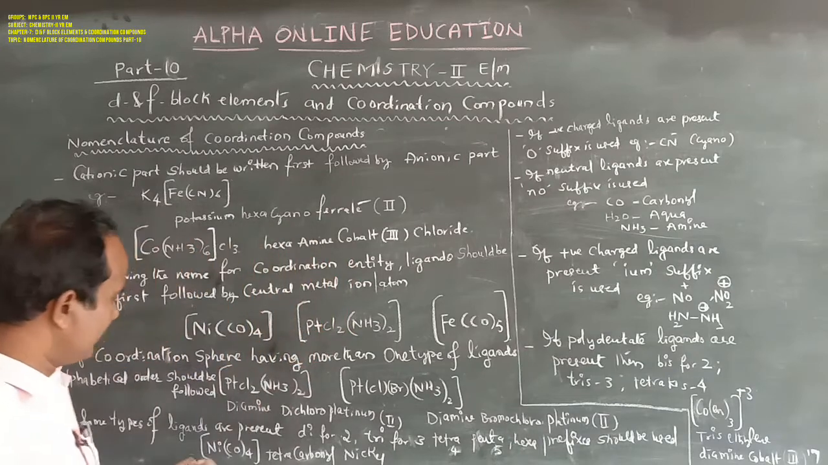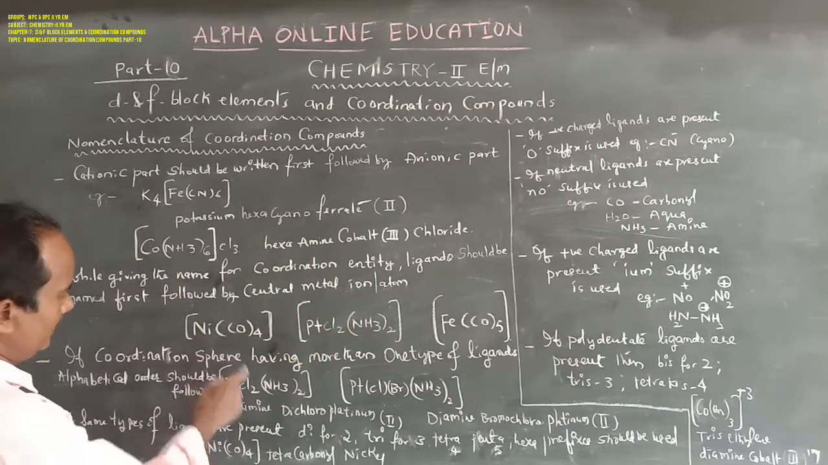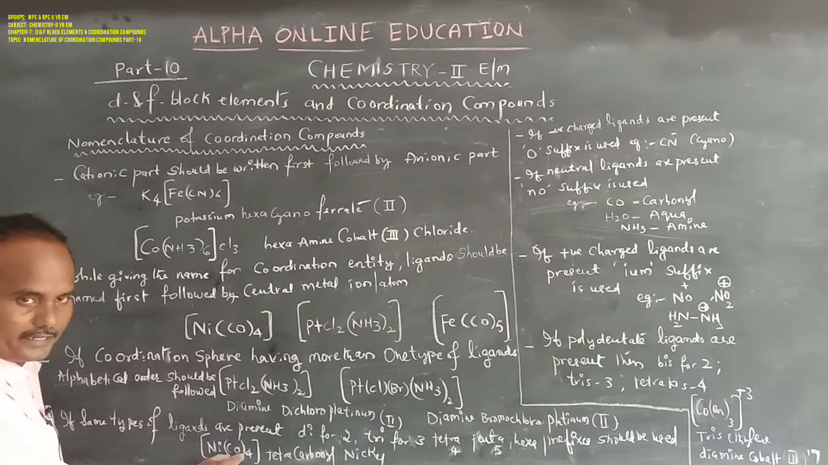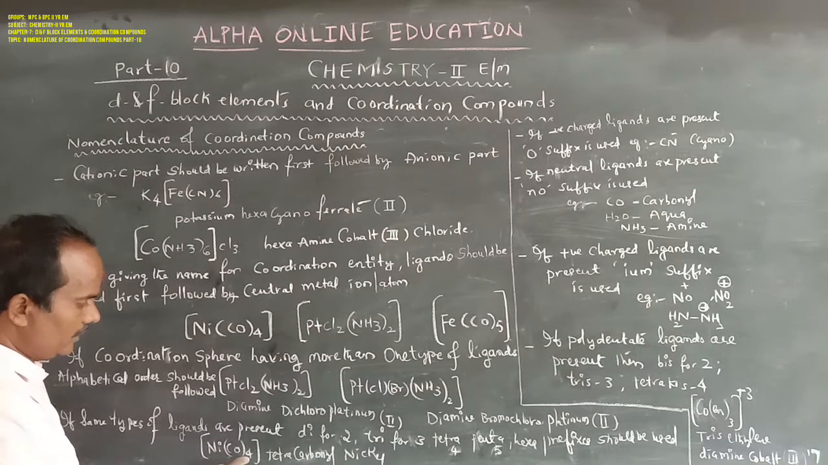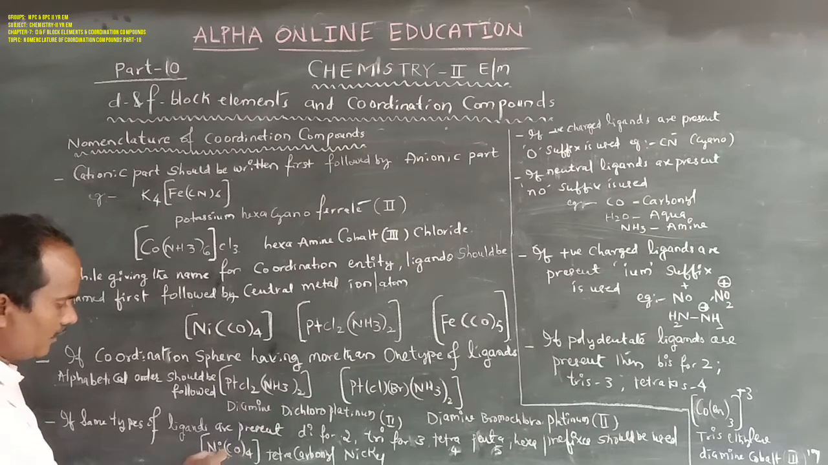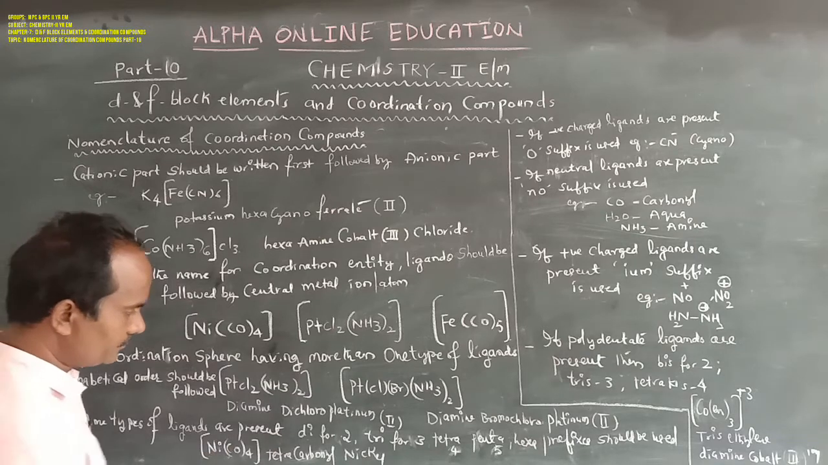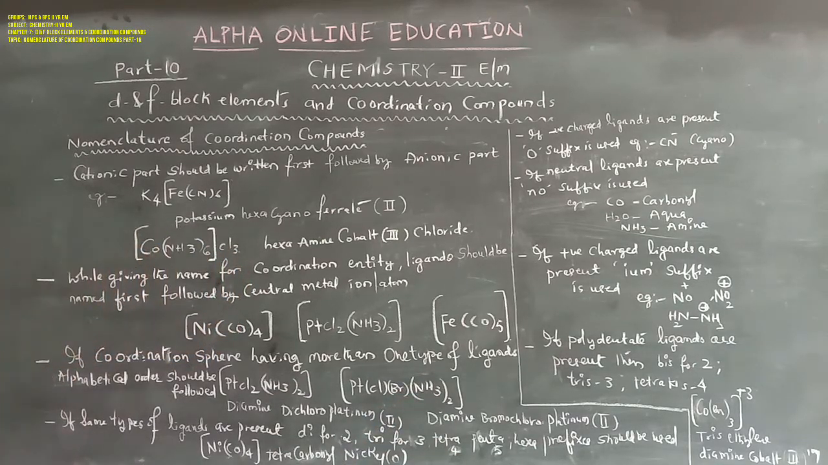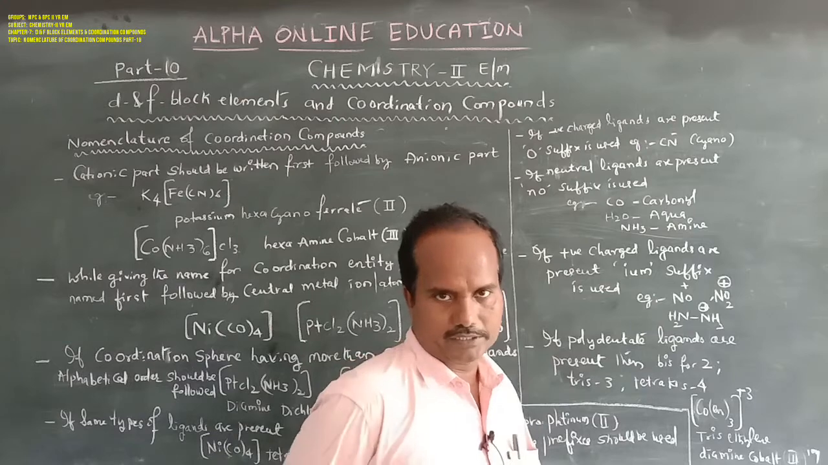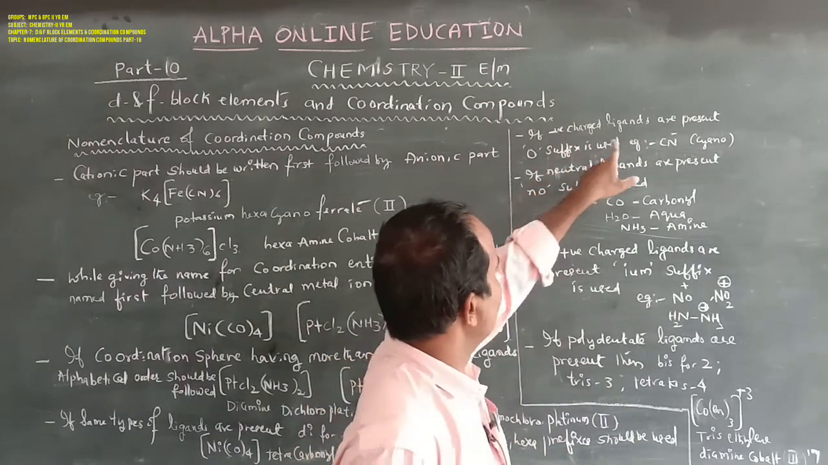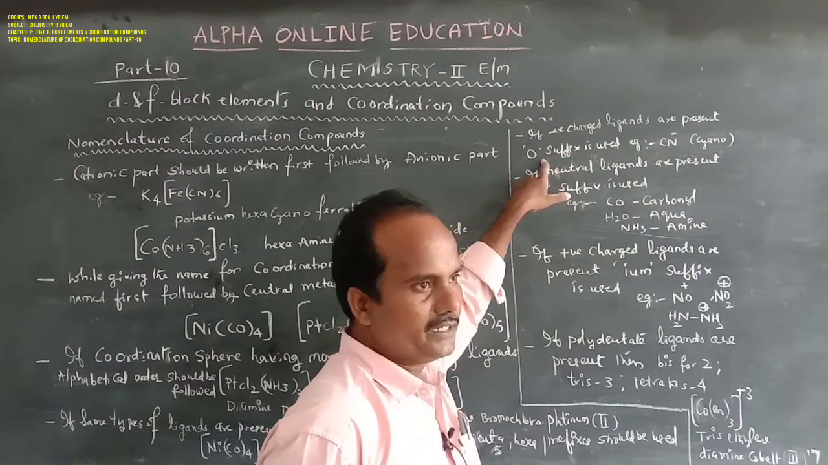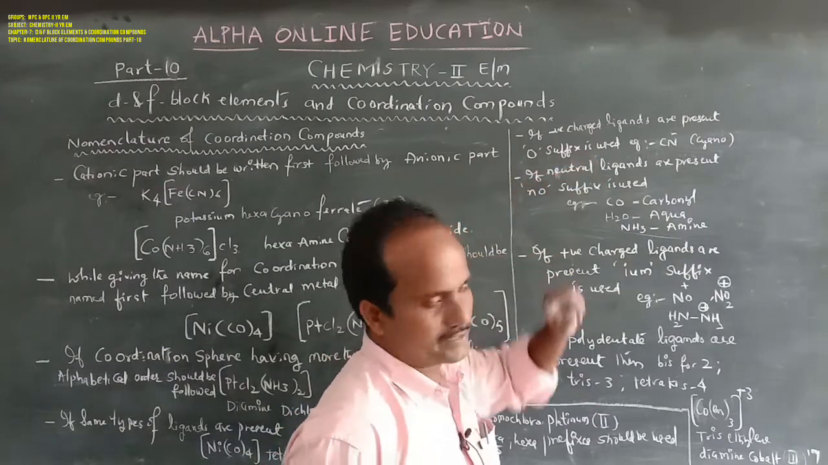Suppose the example is the one already discussed, tetracarbonylnickel. There are 4 carbon monoxide molecules, so the number of ligands is 4. The prefix tetra is used: tetracarbonylnickel(0). Next, another rule: if negatively charged ligands are present in a coordination sphere, how can you represent them? By using the o suffix.